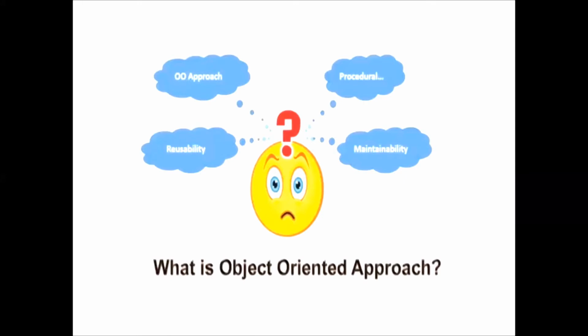Defining the internals of an object: while I'm talking about internals, there are two things. One is object attributes and the second is object actions or behaviors. We can call them functions or operations. And then describing how the objects will interact. The common models used in object-oriented analysis are the class model and the object model.